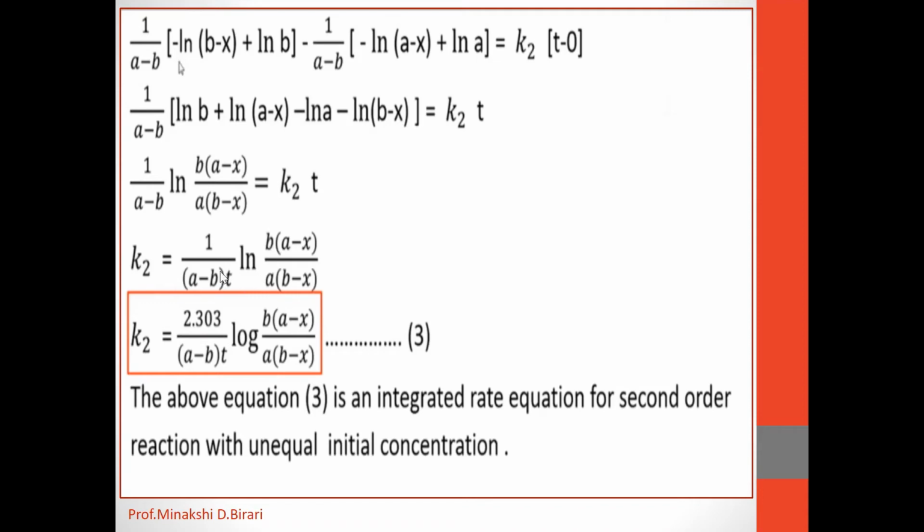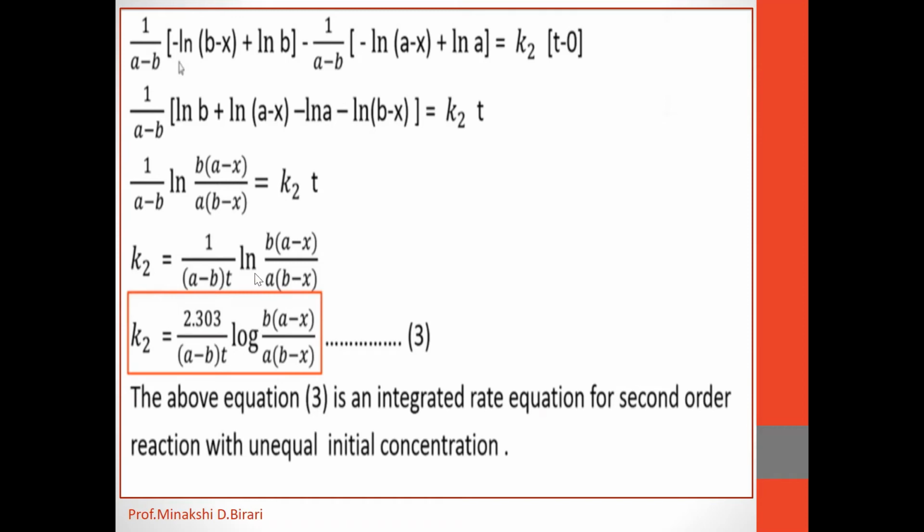By changing this ln to log to the base 10, we get k2 is equal to 2.303 upon in bracket a minus b into t log to the base 10 b in bracket a minus x divided by a into in bracket b minus x. So this is the new equation.